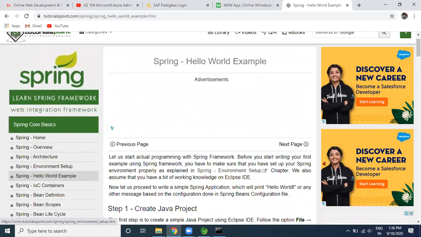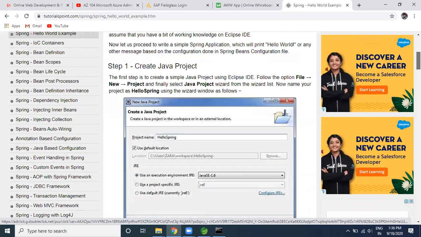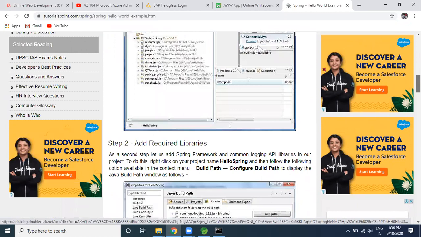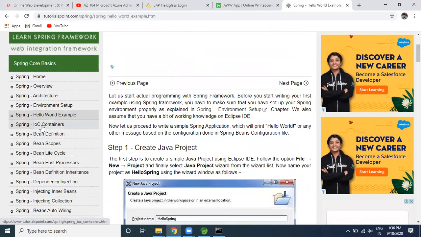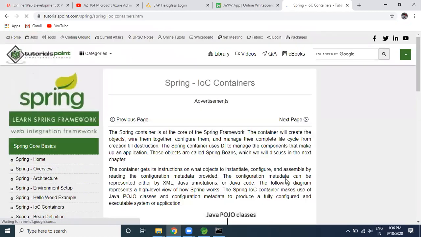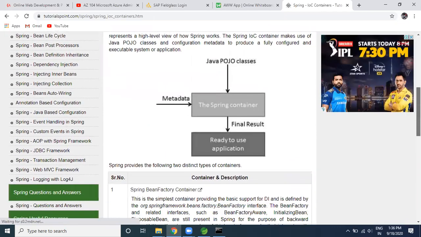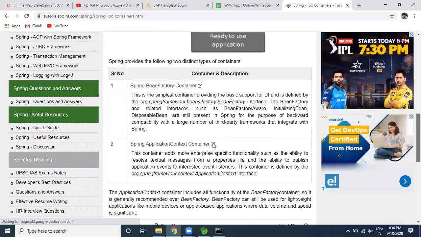First 5 pages are there, which is going to help you create a very basic Hello World application as part of Spring, and it is letting us know how exactly you can achieve loose coupling using the XML configuration. The IOC container section talks about how Spring has the bean factory container and how Spring has the application context.